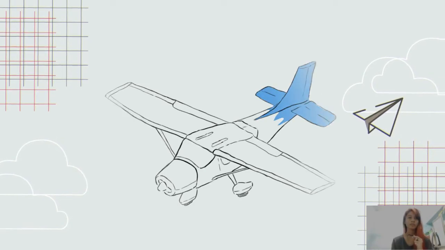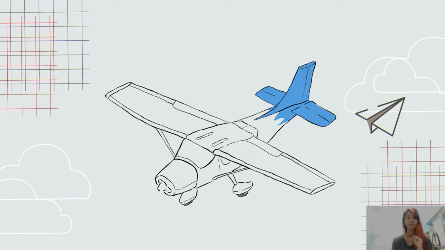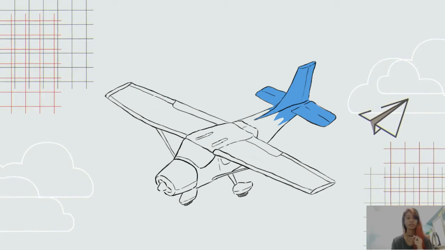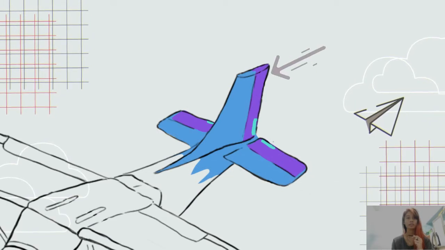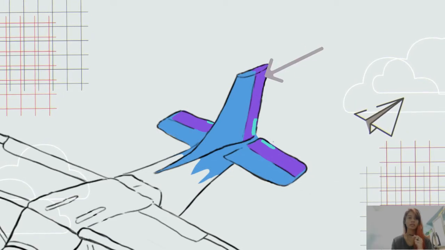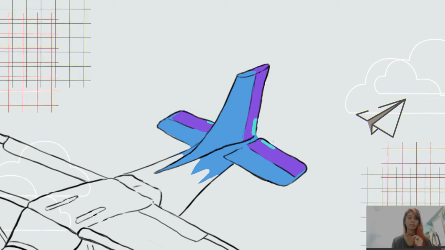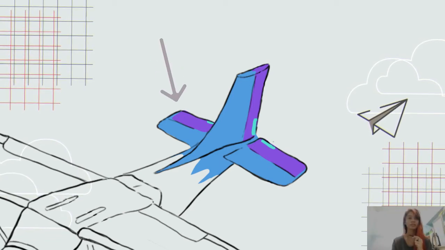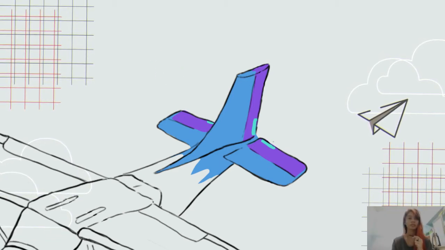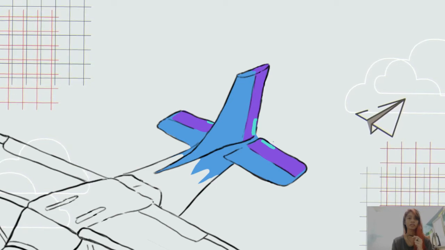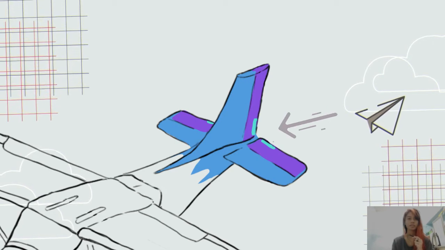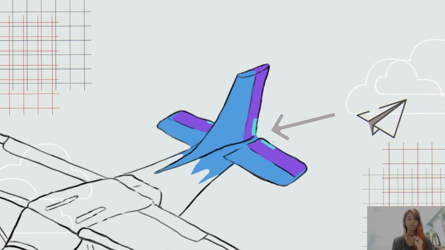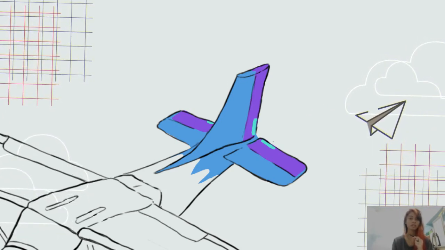The empennage or tail of the plane consists of the vertical and horizontal stabilizers as well as the movable control surfaces. The rudder, which is attached to the back of the vertical stabilizer, is used to move the nose of the airplane left and right. The elevators, attached to the back of the horizontal stabilizers, are used to move the nose of the plane up and down. The rudder and the elevators may also have trim tabs attached, which are used to reduce control pressures. Trim tabs may also be installed on the ailerons of the wings.